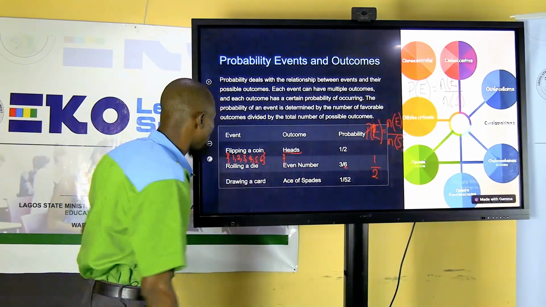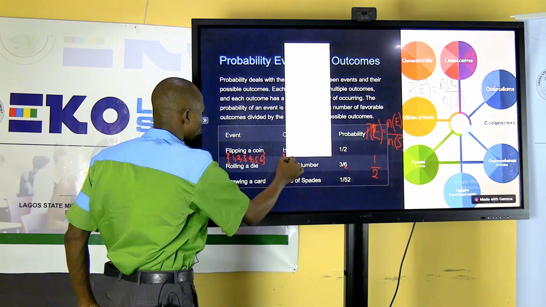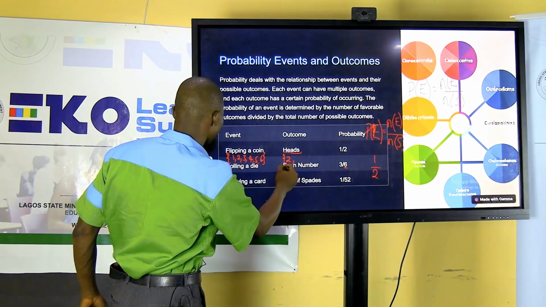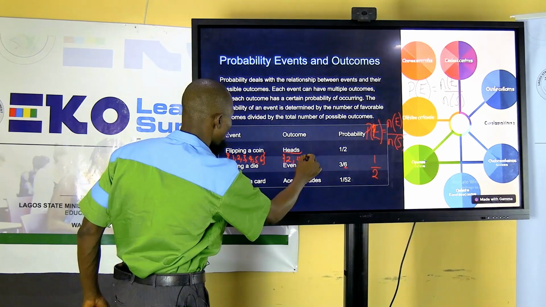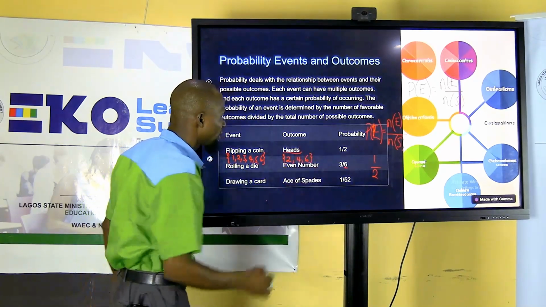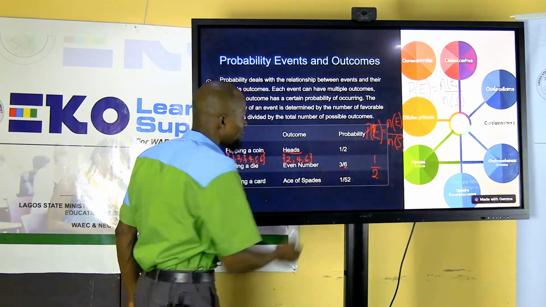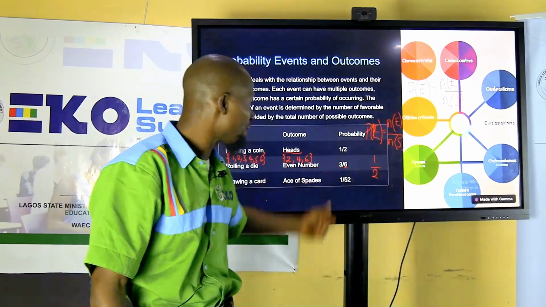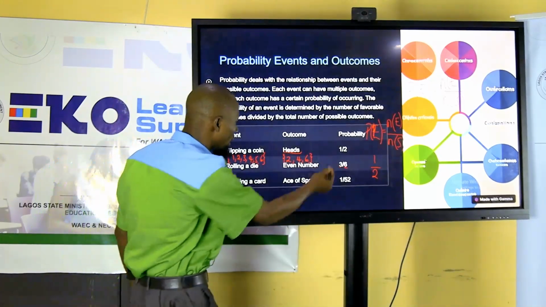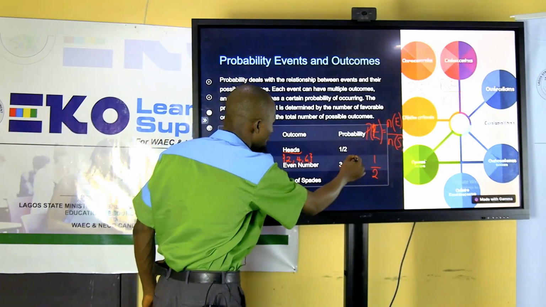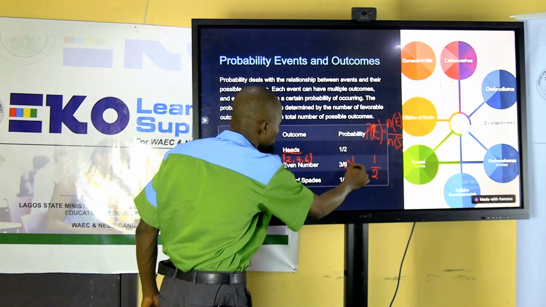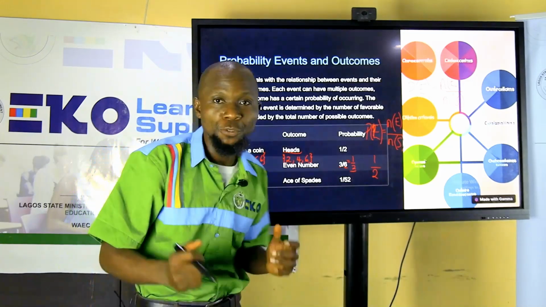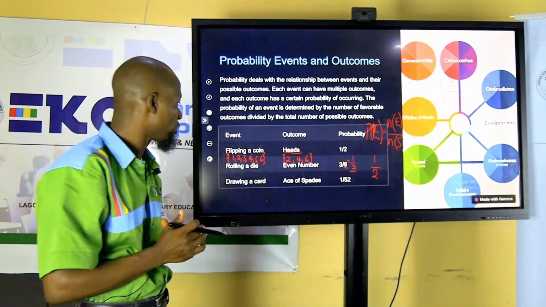And even numbers, what are the even numbers there? Write them out. We have 2, we have 4, we have 6. So what is the cardinality of that? That is 3. That's why we have 3/6. And in mathematics, we don't leave that because we can still simplify. We have 1/2. So the probability of having an even number is 1/2.